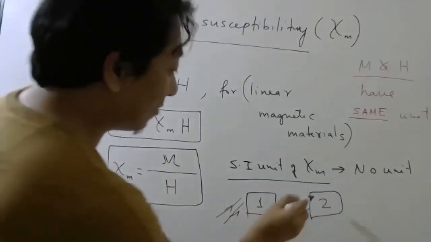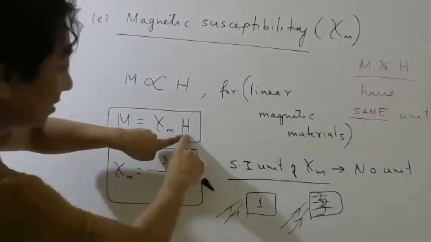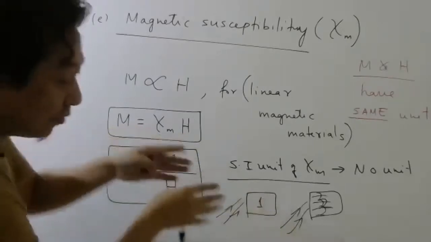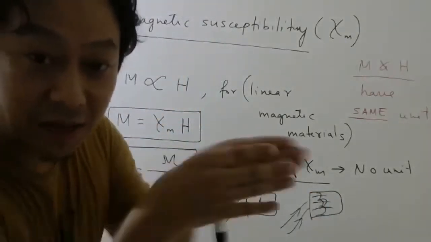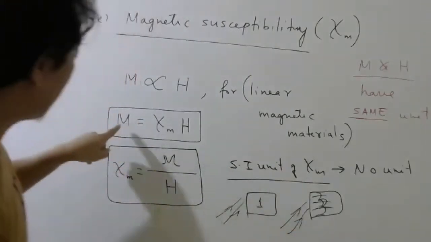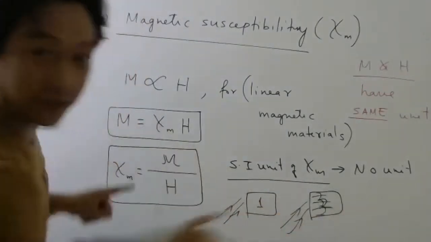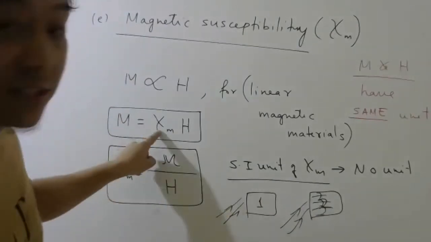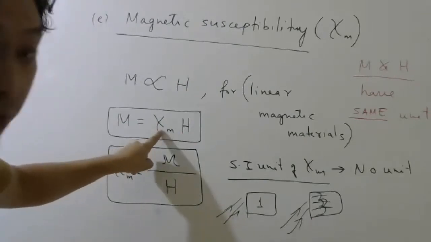That means if the atoms come in the same direction quickly when you apply the same magnetizing field, then this will be more. That means this is more for that material. Understood? That is why this is called susceptibility. So the more the susceptibility, if this is more, what does it mean?